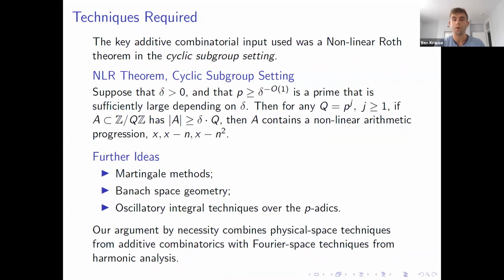Other ideas that we needed were sort of martingale methods. We used Banach space geometry. And finally, we used some oscillatory integral techniques over the p-adics. And our argument, I mean, Bourgain's argument required a synthesis of Banach space geometry ideas, harmonic analysis, and number theory. And we actually needed more physical space ideas as well. We really did need the additive combinatorial arguments and these non-concentration estimates for polynomials over the p-adics.